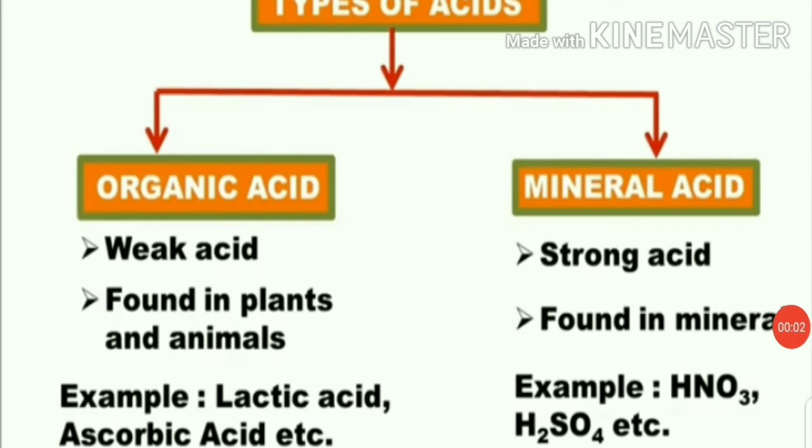So students, let's talk about acids on the basis of strength. Weak acids such as acetic acid, lactic acid, etc. are not as harmful as strong acids. These acids mainly include organic acids. Our diet includes many of the organic acids, for example, acetic acid, malic acid, which is present in apple, etc.